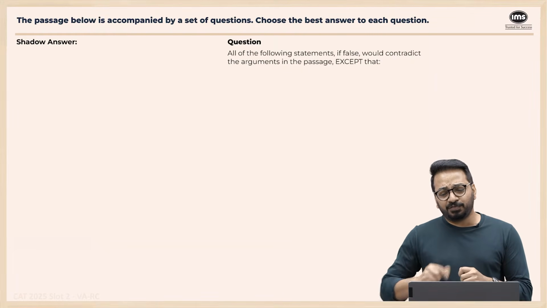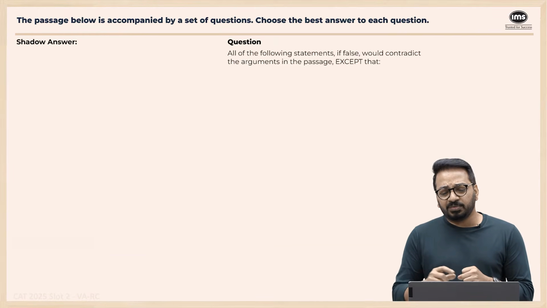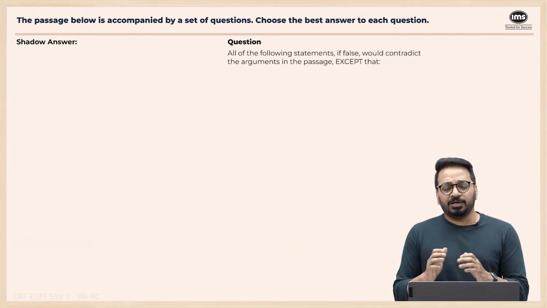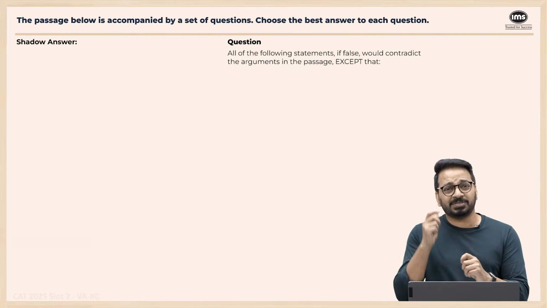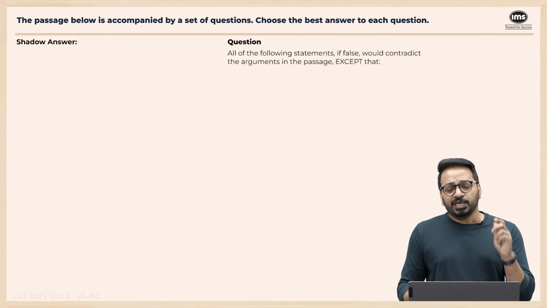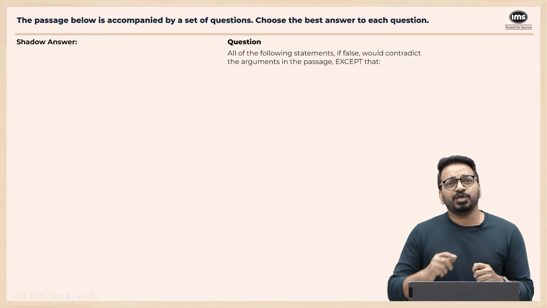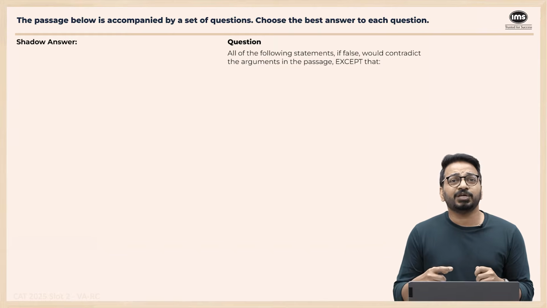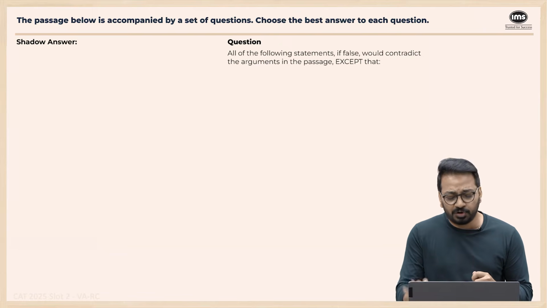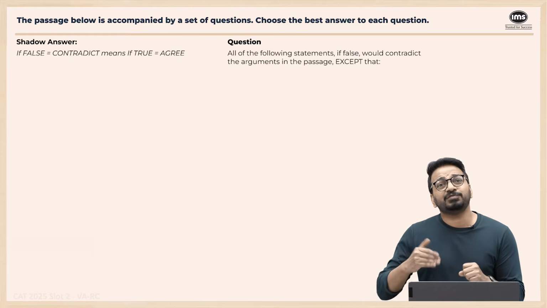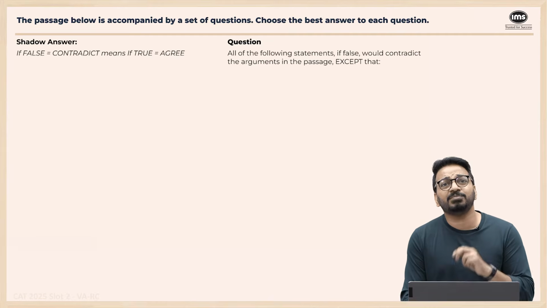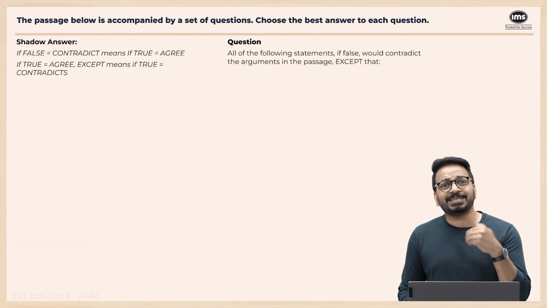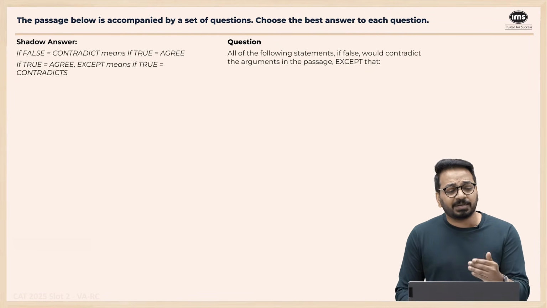So the first question, all of the following statements, if false, would contradict the arguments in the passage except that. Now, whenever you have such a question, when you decode that question, that becomes absolutely important, right? If false would contradict means if true, they would not contradict, right? So that means if true, they are agreeing, right? Now, if true, they agree except means what? If true with their except means that the except one is something which contradicts.